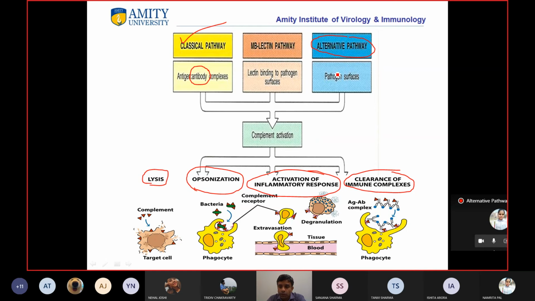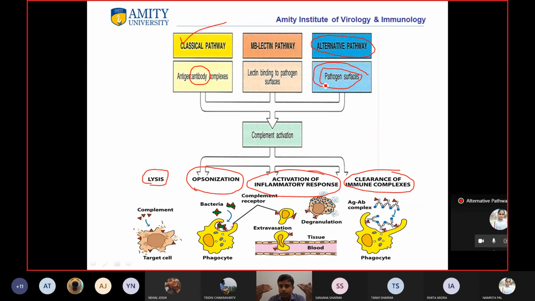So how does it get to know that this pathway has to be initiated? The alternative pathway begins when it identifies the surface of the pathogen, and identifies that this surface is different from the normal cell surface.